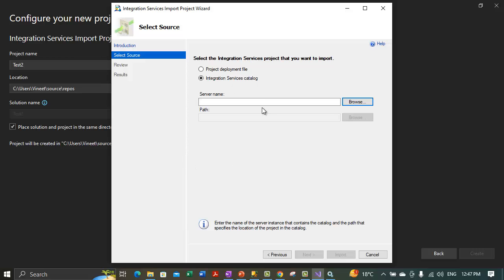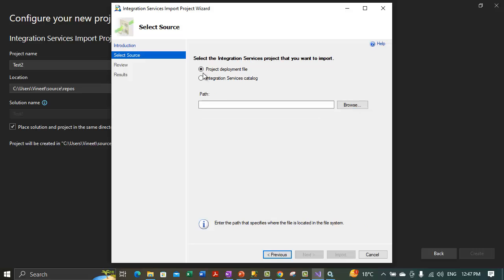Otherwise, the procedure is that we can browse for any of the databases here and import any projects from there. The second method is to use the project deployment file, which we have also not created yet. So basically I was just giving an idea of how to import projects from ISPAC files or the integration services catalog. This is the procedure to use the integration services import project wizard.